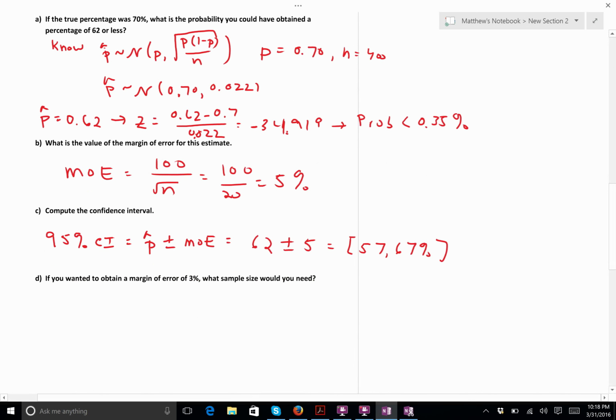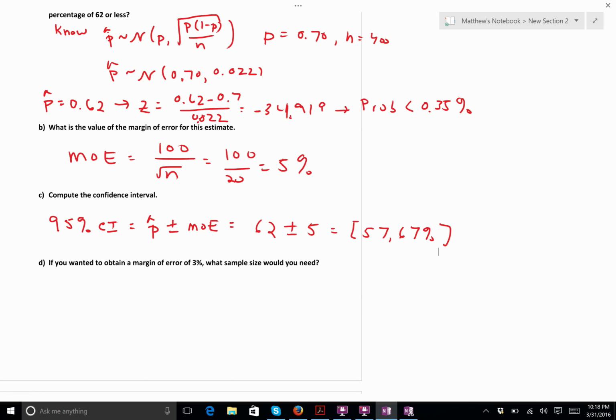Now, if we wanted a smaller margin of error at 3%, what would the sample size have to be? Well, I'm going to put in 3 for the margin of error, 100 divided by the square root of n. And this is going to tell me that n is equal to 100 divided by 3 squared. That's going to be 33.33 squared. Let me compute that out real quick. Okay, and the answer ends up being 1111.11. Now we're always going to round that up, okay? There's no such thing as 0.1 of a person, so we'd round that up, and our final answer would be 1112.